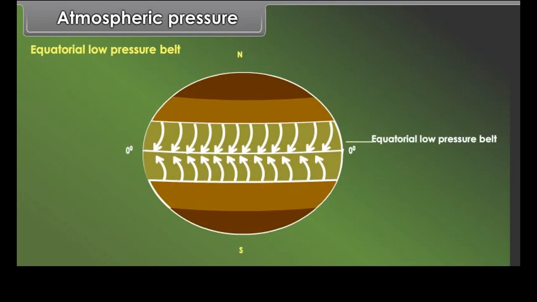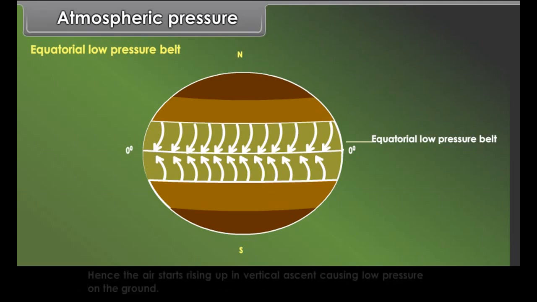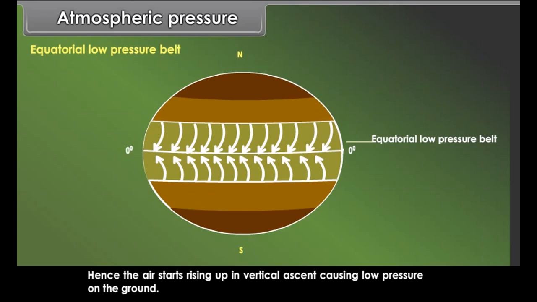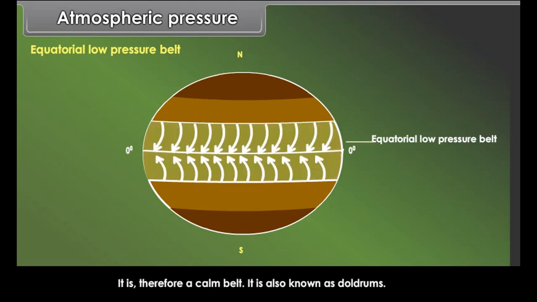Vertical distribution of pressure. Atmospheric pressure decreases with height. The decreasing rate of pressure with increasing height is variable. As we go up, the atmosphere becomes thinner and thinner, and its pressure also goes on decreasing. This is the reason why high pressure is found at sea level due to the dense atmosphere. The lower areas or plains have high pressure, but on the mountains the pressure becomes low.